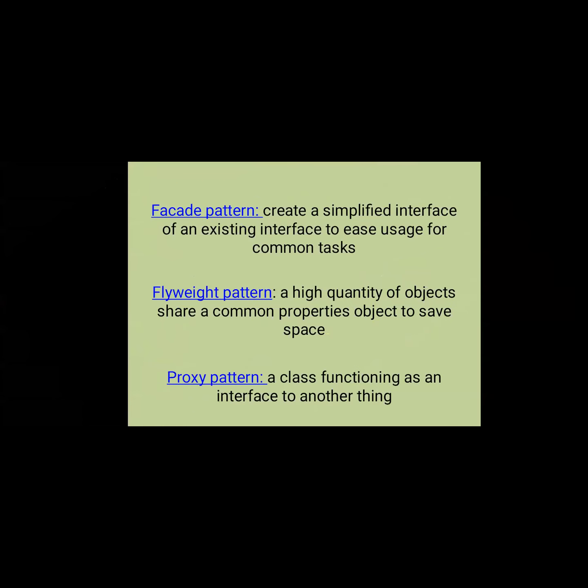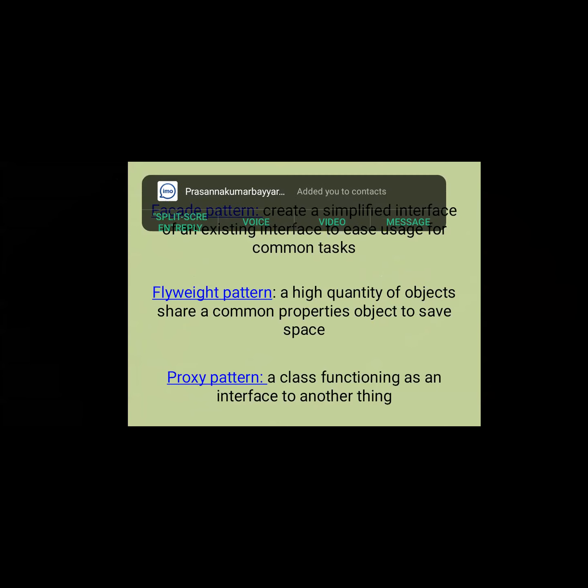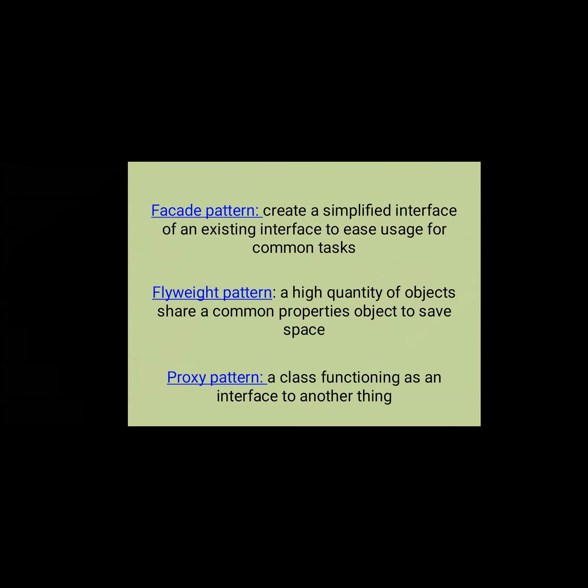Next one is the flyweight pattern. A high quantity of objects share common properties to save space. So that means here we are providing some support, and that support is in terms of memory. We are allocating memory and eliminating the unnecessary data. That is the main purpose of using the flyweight pattern.